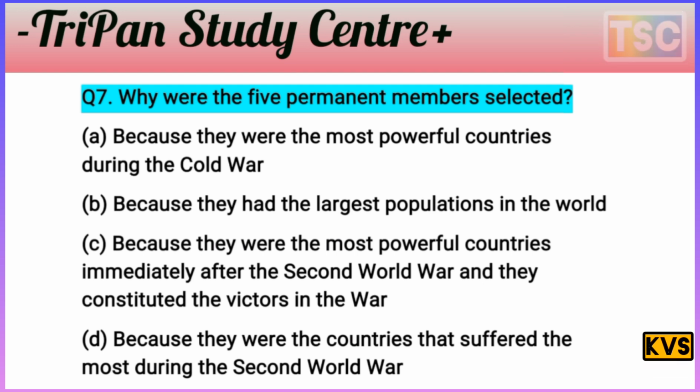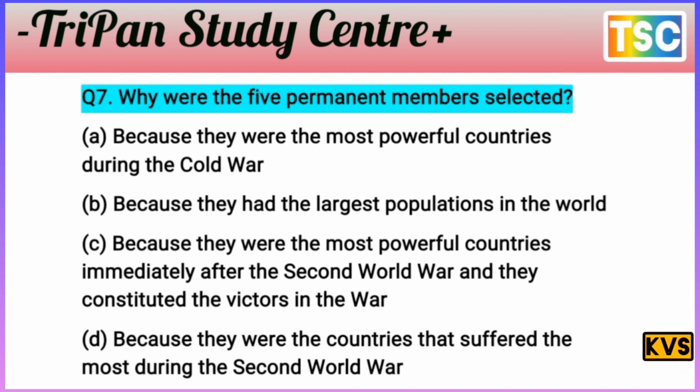But first of all, check your knowledge. I give you a few seconds. You must have a thought of your answer. Let's see the answer. The question is clear: why were the 5 permanent members selected? The UN has 5 permanent members and 10 temporary members. The total is 15. That's important. But why were the 5 permanent members selected?